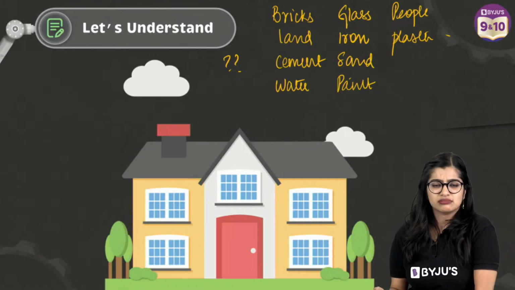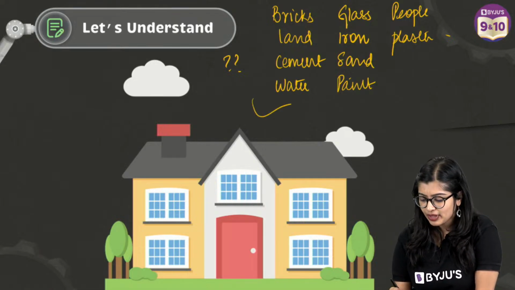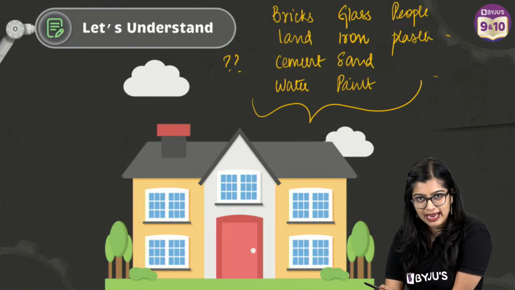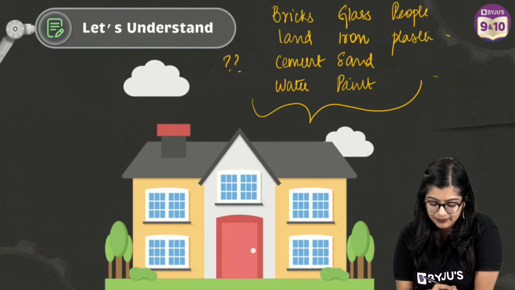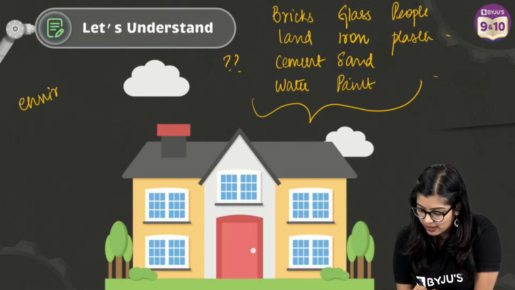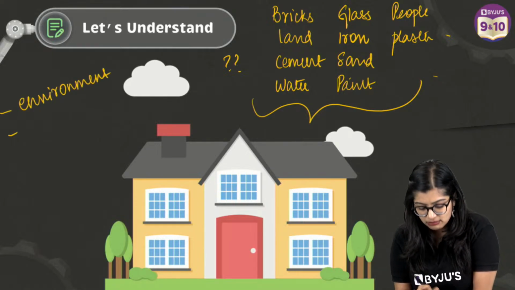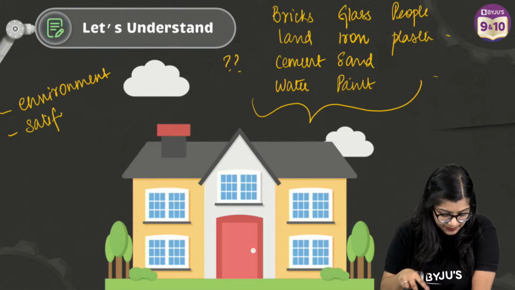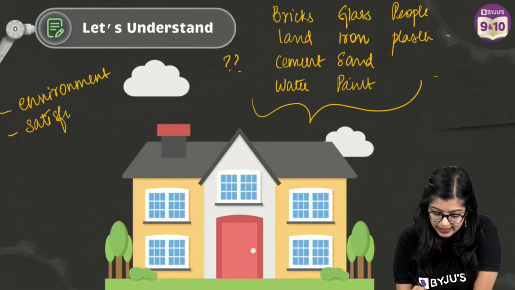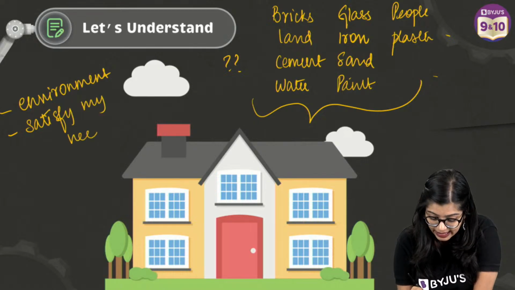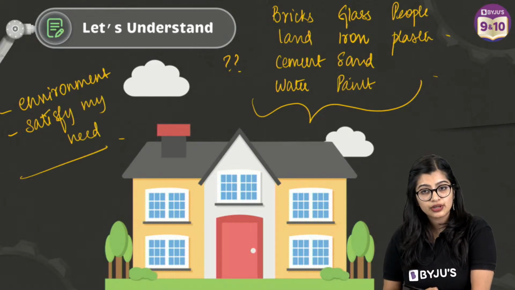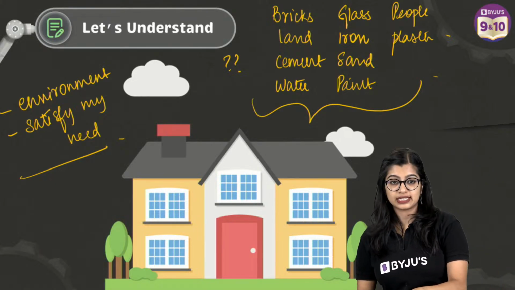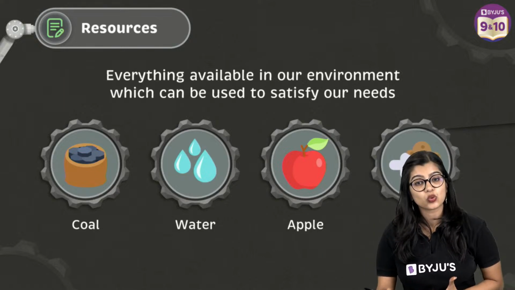Exactly. So, I require all of these things, right? Now, all of these things that are there, they are available to me in my environment. Yes or no? Do you all agree with me? They are available to me in my environment and they satisfy my need, right? So, we see that it satisfies my need of building a house, right? Am I getting two things out of this? Yes or no? So these things that we just listed out are nothing but resources, right?